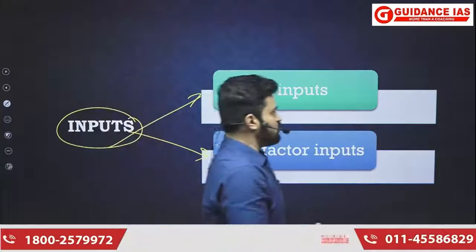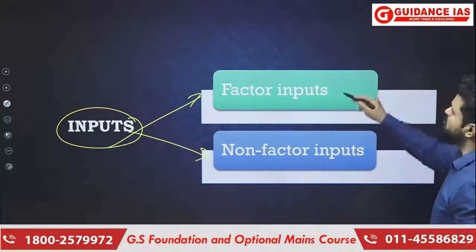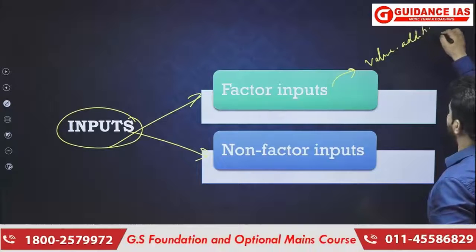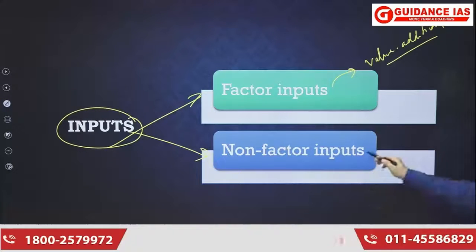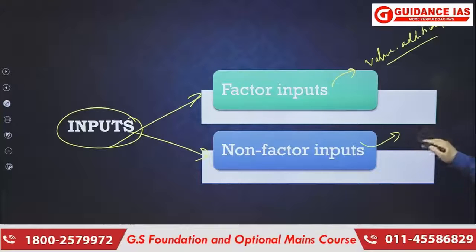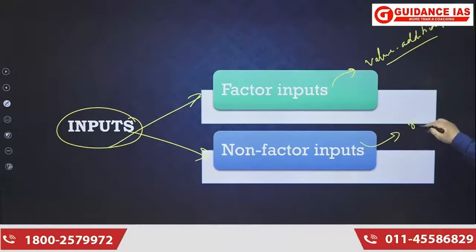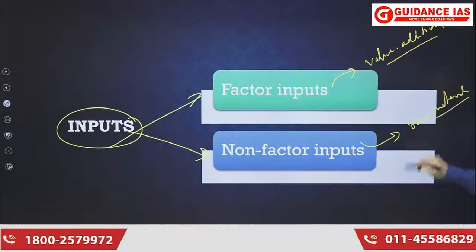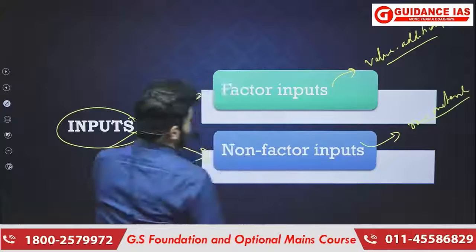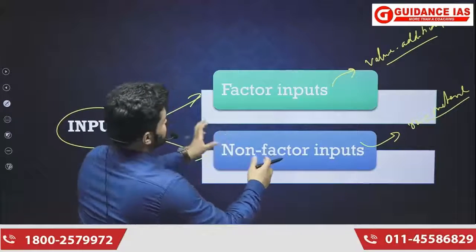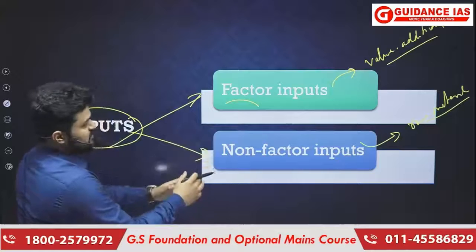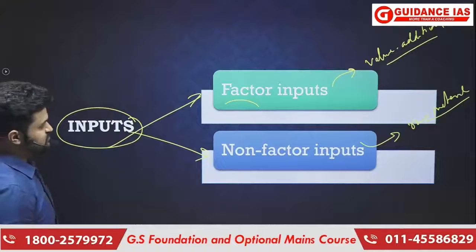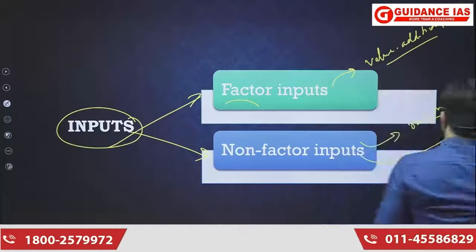Okay, now factor inputs are those inputs which are used in value addition. Value addition. And what are non-factor inputs? Non-factor inputs are actually those inputs which are used for the production. That is, for example, raw material. Okay, raw material. So on factor inputs, there is value addition which is done by factor inputs. Non-factor inputs are basically raw materials.